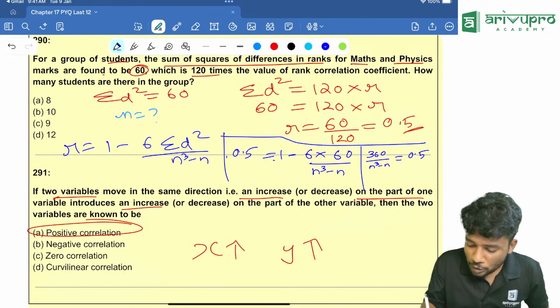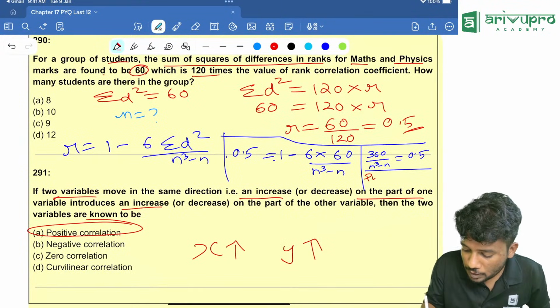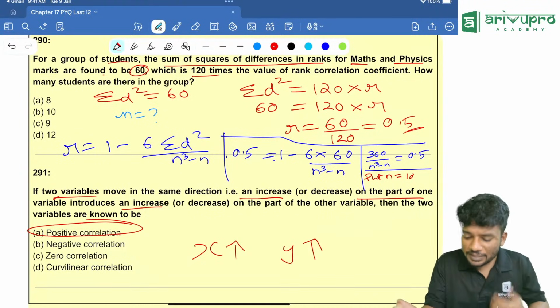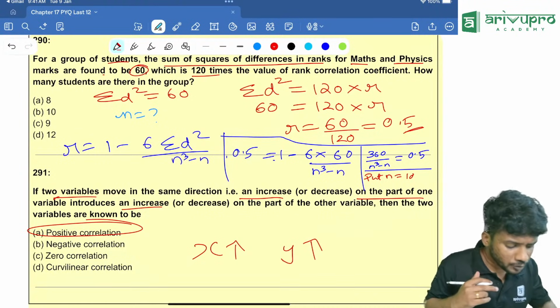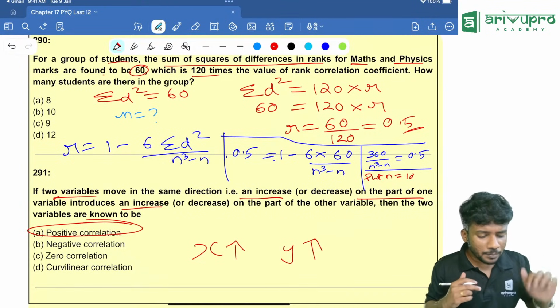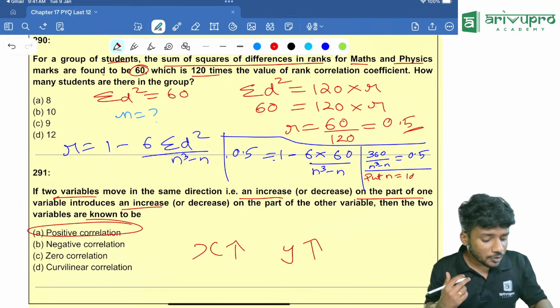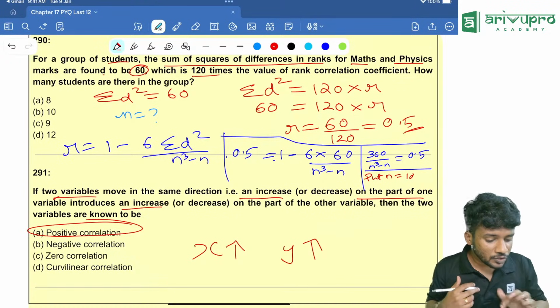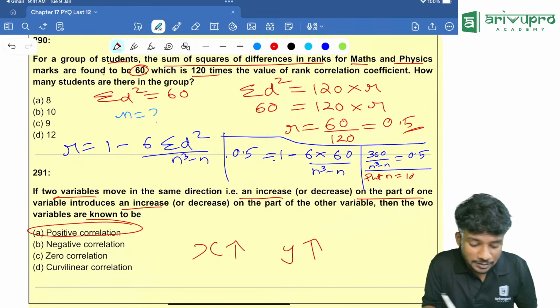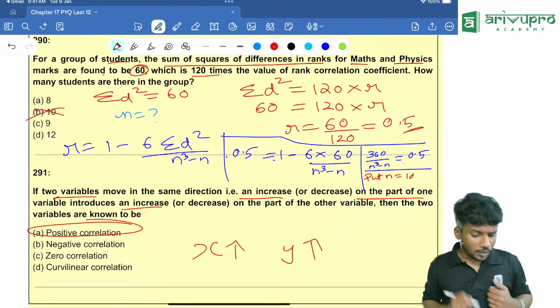Try putting n is equal to the option values. Put n is equal to 10. We will try with 10. Usually 10 is the answer. So 360 divided by 10 cube minus 10 is how much? That is 990, which is equal to 0.3636. That means option B is wrong. That means 10 is wrong.